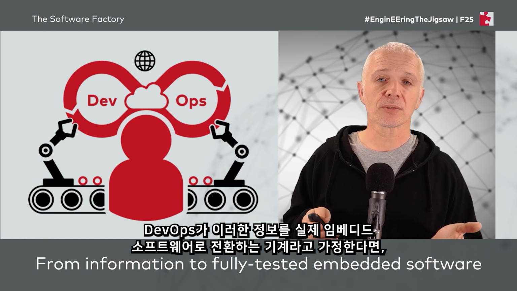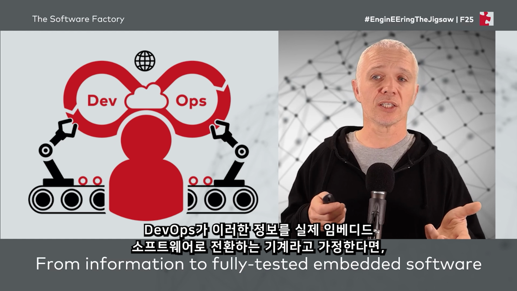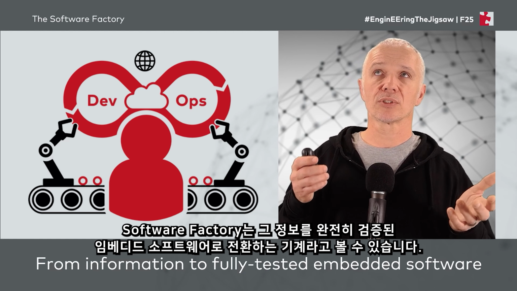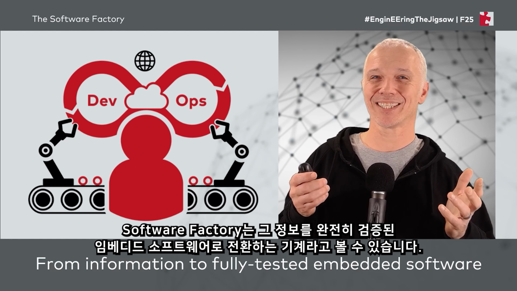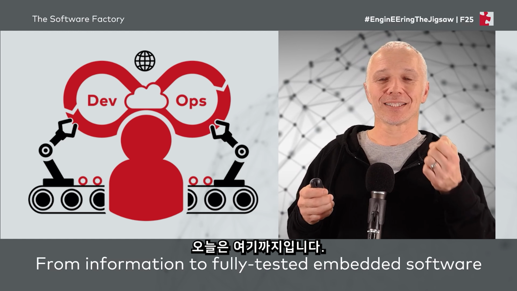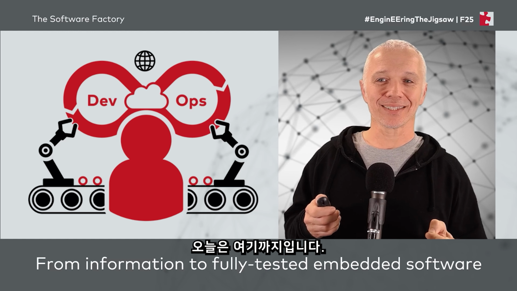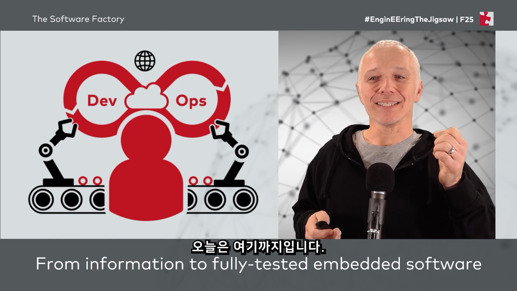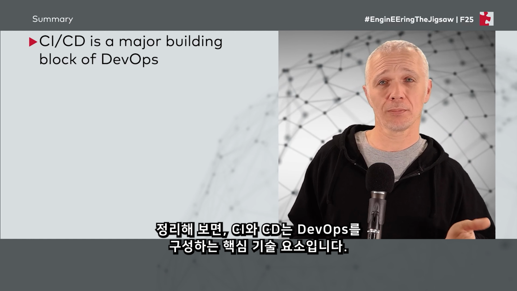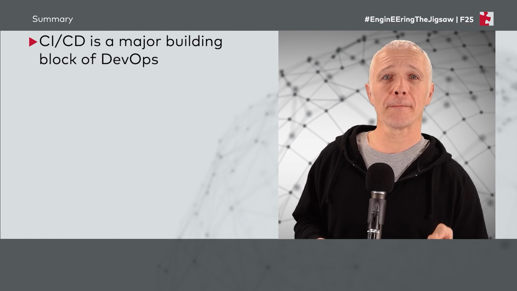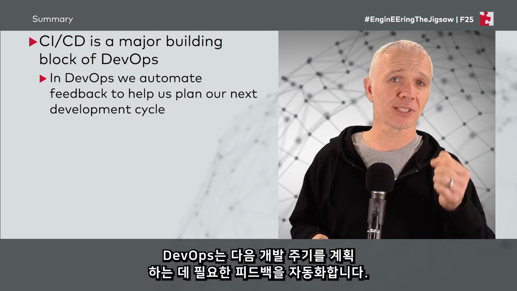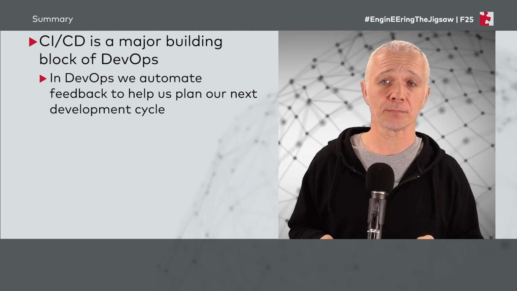So DevOps, in some way, is a machine that converts information to embedded software. Software Factory is a machine that converts information to fully tested embedded software. So that's everything we're going to say for now. Please remember, CI/CD is a major technical building block of DevOps. And in DevOps, we automate feedback to help us plan our next development cycle.